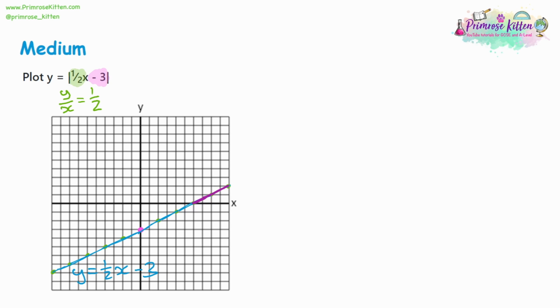But now, rather than thinking about your gradient going down 1 and across 2, it's going to be up 1 and across 2. And so that gradient pattern goes in the opposite direction like this. And it's essentially a reflection of the line below. You'll also notice the y-intercept. Now it's not -3, it's going to be a +3. Now again, if we're using a pencil and a ruler for this, I'm just going to sketch it quickly to get the idea of how to draw it. Then the purple version of this is the modulus y is equal to the modulus of half x minus 3, only the positive coordinates.